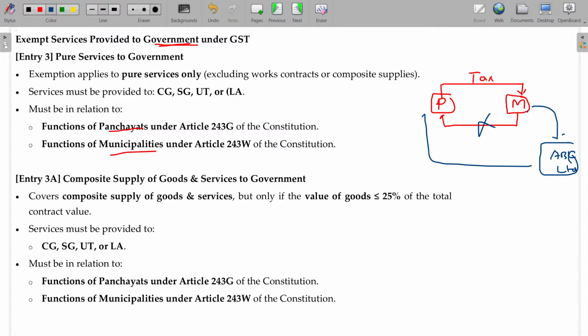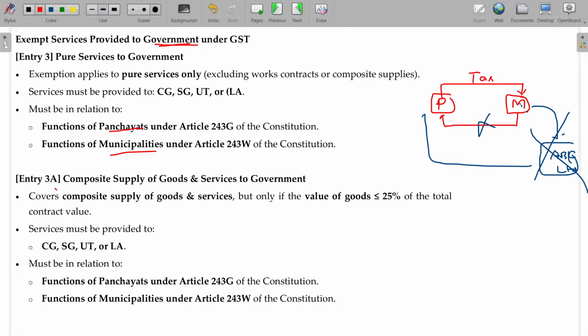The municipality collects the tax, keeps some amount and transfers the rest to the private party. For that also, GST is not applicable. Whether the municipality does it directly or through a third party on its behalf, it is also exempted.